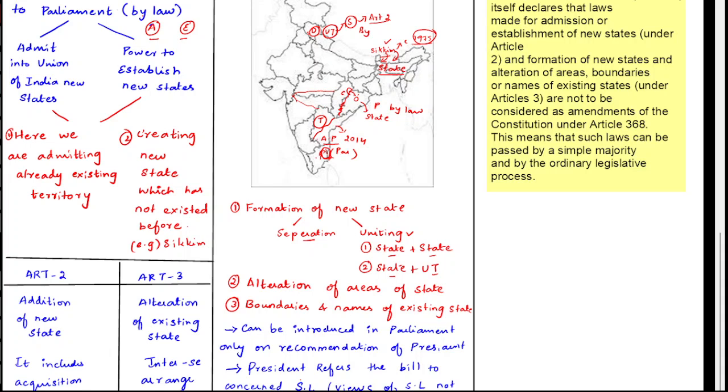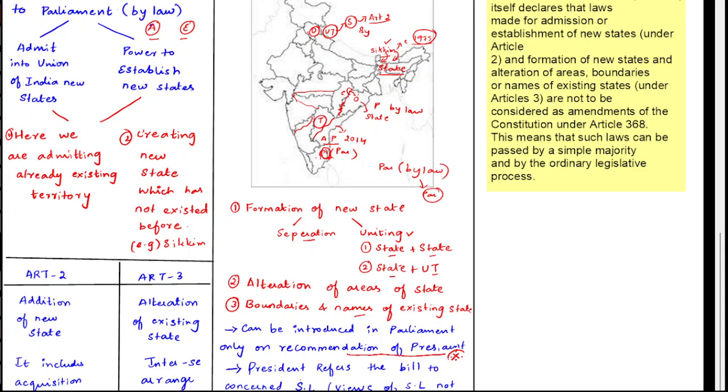This you should keep in your mind. Okay, and then the other thing is you can also change the boundaries of the states for formation of a new state. Okay, and also the names of the existing states can be changed through this Article 3 of the Indian Constitution. But can it be done by, I said, Parliament by law can only make these changes. Okay, that means Parliament has the sole power? No, it can introduce such a bill in Parliament only with the prior recommendation of the President.